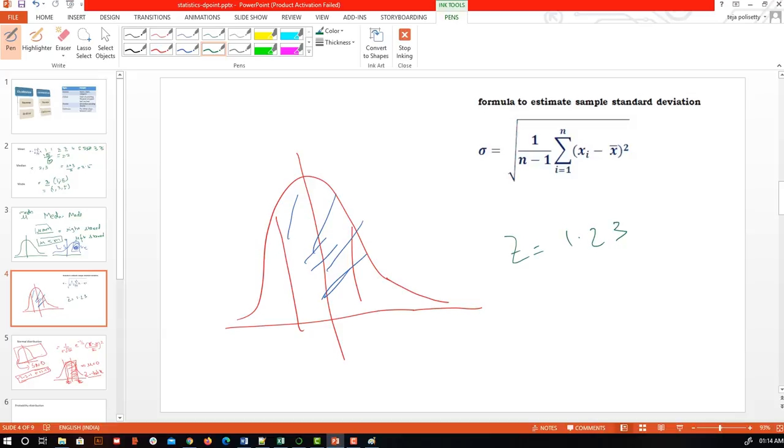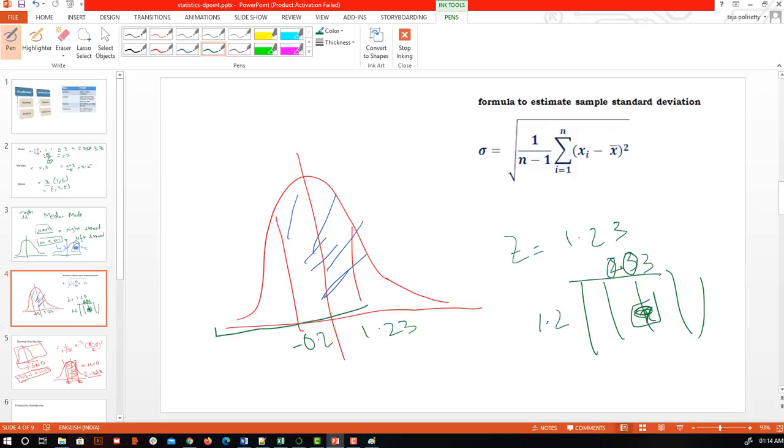1.23. In the z table, on the row side it is going to be 1.2, and on the column side 0.03. So this will be some table, and I need to find the value which is intersecting 1.2 and 0.03. Suppose that value is x. Now this 1.23 and this is suppose minus 0.2. So for 1.23, based on that I got an area x. So this complete area is x.